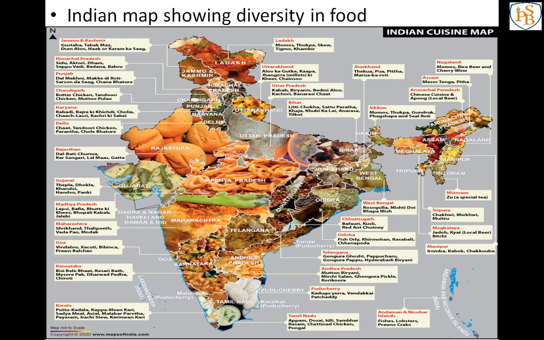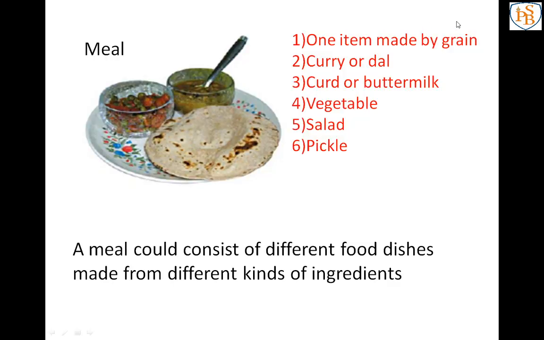Already two states are given, that is Punjab and Andhra Pradesh. For Punjab, makki roti is there, so you have to write one grain, then one dal or meat, then one vegetable and other things.